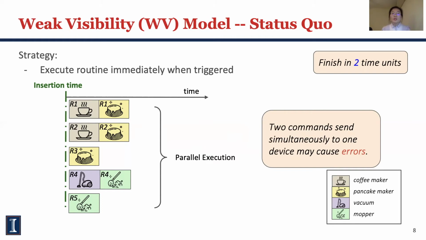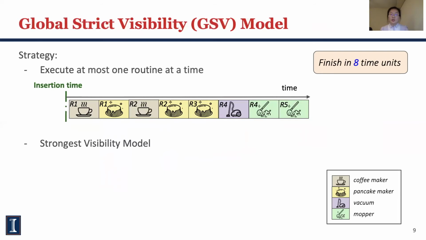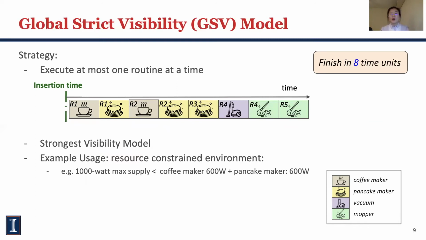If we don't want to see these potential errors, the strictest way is to only execute one routine at a time. We call it the Global Strict Visibility Model. It takes 8 time units to finish. GSV is very strict, but is still useful in cases with resource constraints like energy. When there is a limited maximum power supply, GSV can guarantee that the circuit breaker does not trip. However, GSV is too strict in most cases.